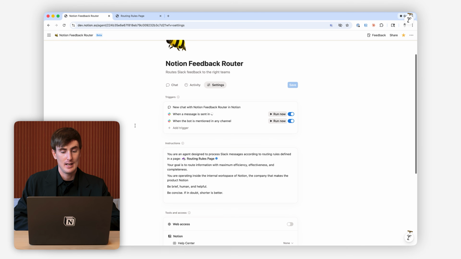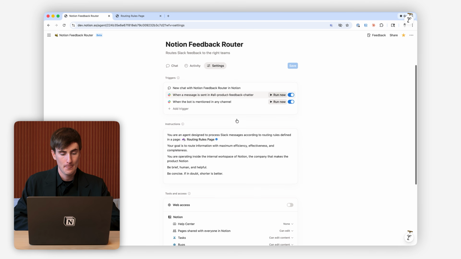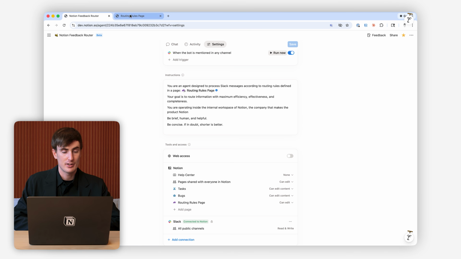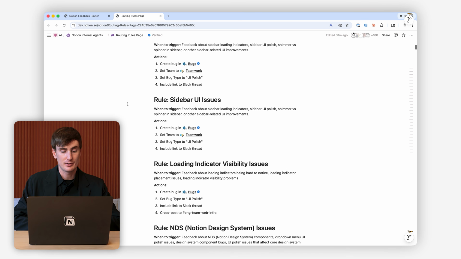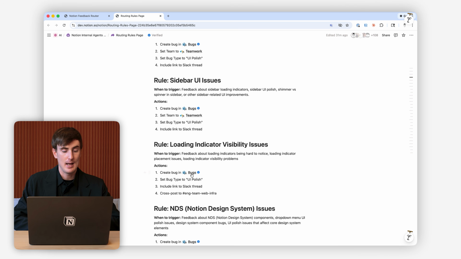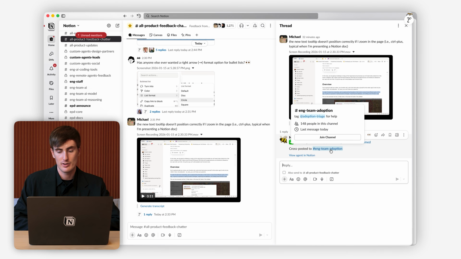So the way it works is it's a custom agent, and it has access to this Slack channel via the trigger. So it's going to be listening to all the messages in the channel, and then it uses this routing rules page to decide what to do and how to respond. And usually what it does is it will cross-post to a different Slack channel and potentially file a bug or a task. So I'll show you an example. Here's one from earlier today. There's a bug with the tooltip, and the feedback router replied, filed a bug, and then it cross-posted to this other engineering team channel.